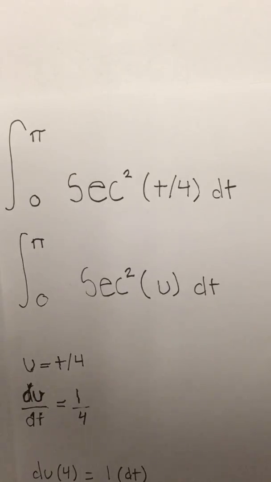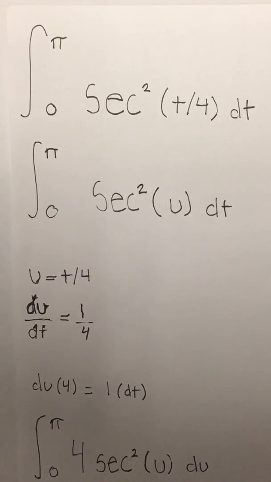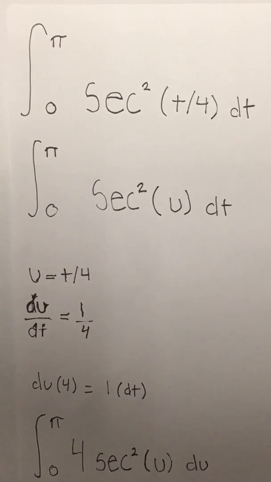That meant 4 du equaled 1 dt. So, they now had an antiderivative that read 4 secant squared of u du between pi and 0.